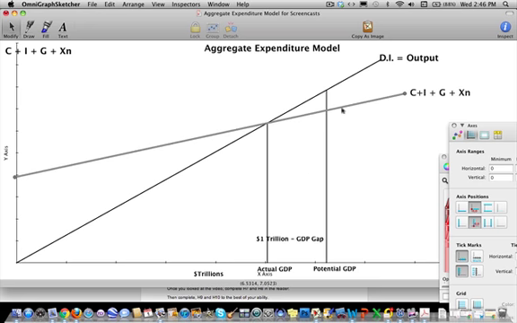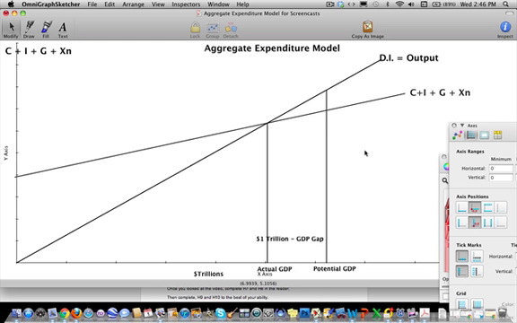If we had an inflationary gap, the opposite situation, obviously we would want to contract the economy. The government would be worried about inflation, and therefore the government can either decrease spending, which will lower G, or increase taxes, which will lower C. Whatever they choose to do, that's called fiscal policy. Fiscal policy is actions taken by the government to contract or stimulate our economy, as opposed to monetary policy, which is used by the Federal Reserve Bank, which we'll look at later.